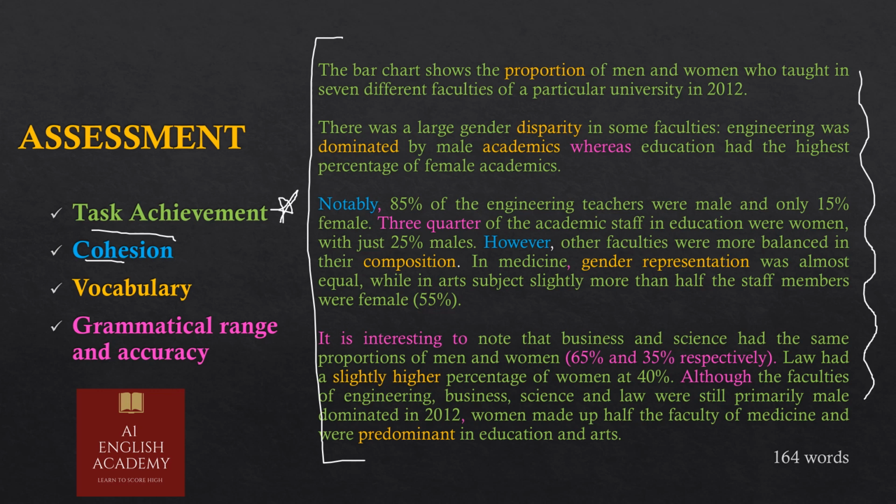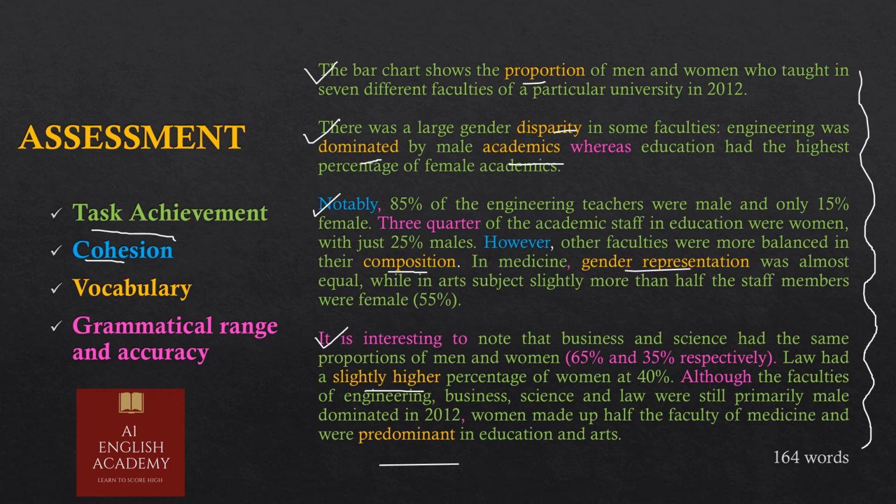Cohesion means the paraphrasing, the format which we are following. So we have followed a nice structure, because at the very starting I told you why we will be following this format, and we have written this according to the format, so our structure is really nice. Third comes the vocabulary. You can see different words I have colored with yellow. That means good vocabulary has been used. We have tried not to use one word twice or thrice, but it's fine if you are using the same word in another paragraph. You will not be penalized for the same.